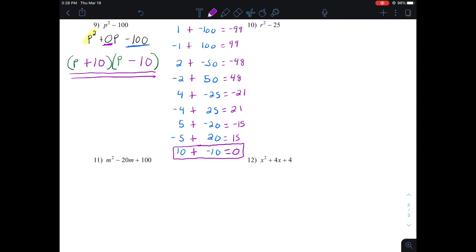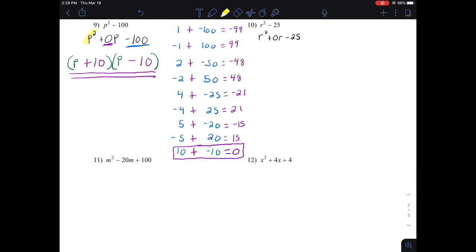All right, and then we go to number 10. So similar, but I got different numbers. So again, we have the squared term, and then we just have a number right there behind it that we're trying to factor. So I'm going to take the same approach. I'm going to rewrite this as r squared plus 0 r's minus 25.